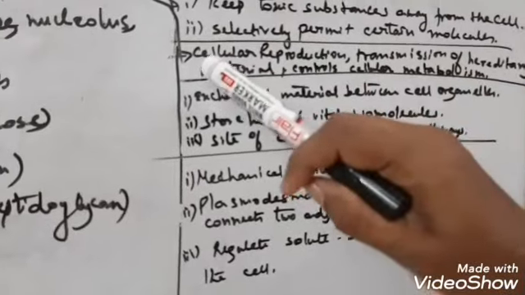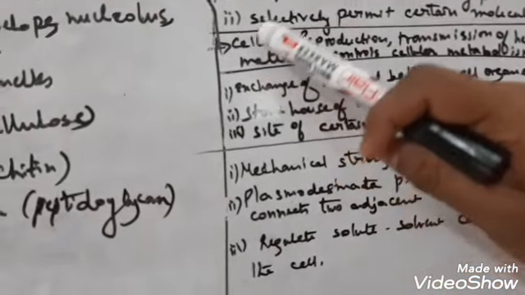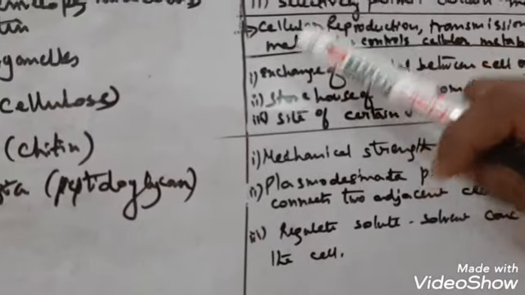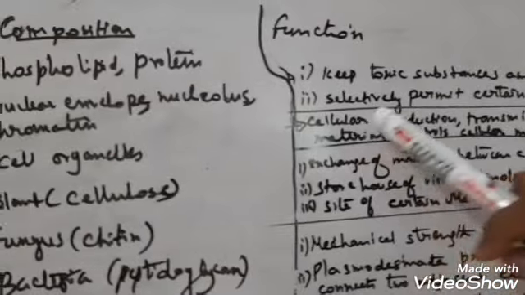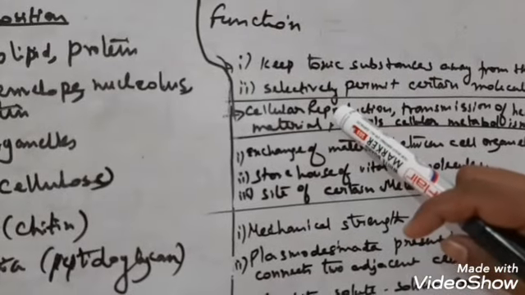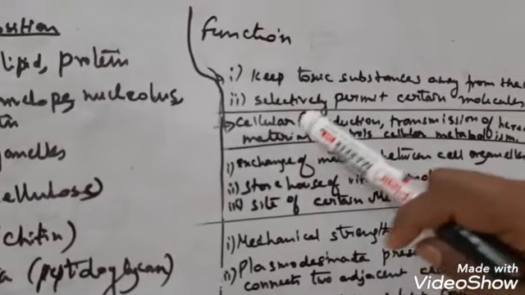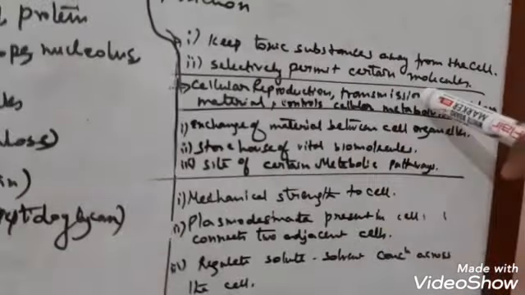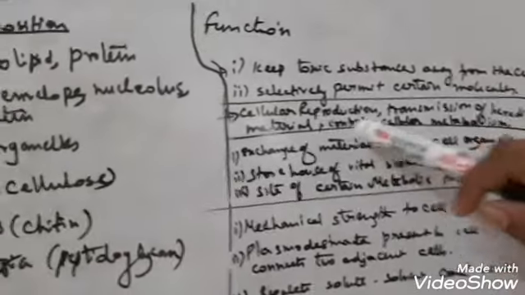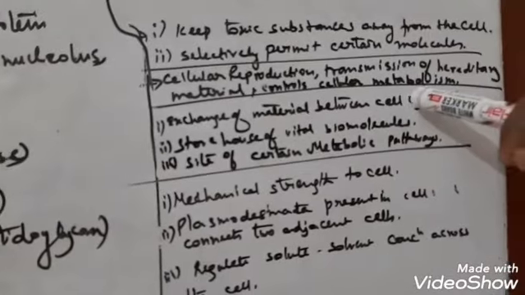Now the nucleus. The nucleus has a very immense role because it is also known as the brain of the cell. The nucleus helps in cellular reproduction, that means cell division or mitosis. The nucleus also plays an important role in the transmission of hereditary materials, that is DNA or genetic material. It also controls the cellular metabolism of a cell.